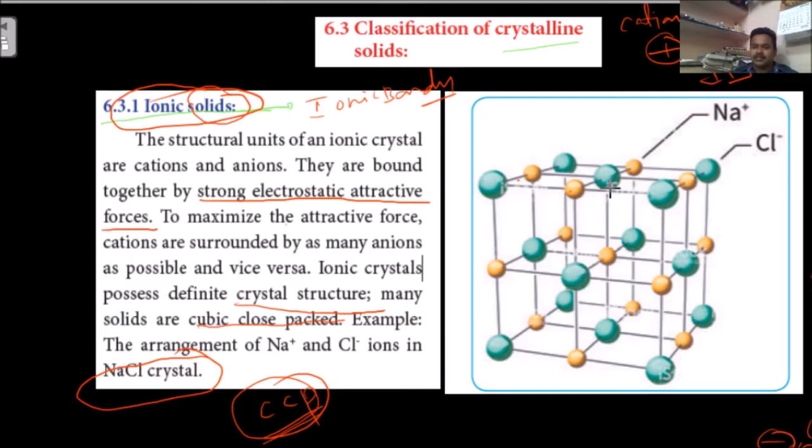This yellow one is sodium. This green one is chlorine. This is a negative ion and this is a positive ion. Negative, positive, negative, and here positive. Are you observing? They alternate side by side, so that there is development of an electrostatic force of attraction. This is regarding the ionic solid and its lattice, the ionic crystal.